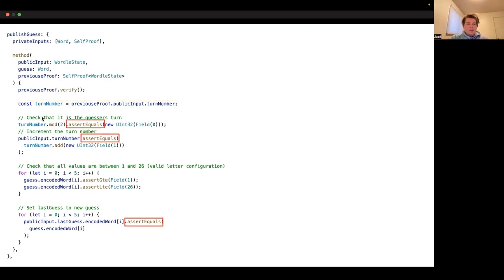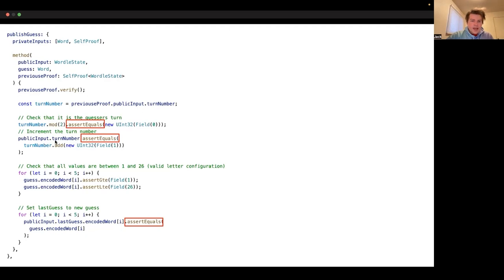Then what we do is we can check that it's the guesser's turn. And again, this is sort of the same concept. We call the assert equals method, and we assert that our turn number, in this case, we grabbed it just from the last proof, meets these conditions.